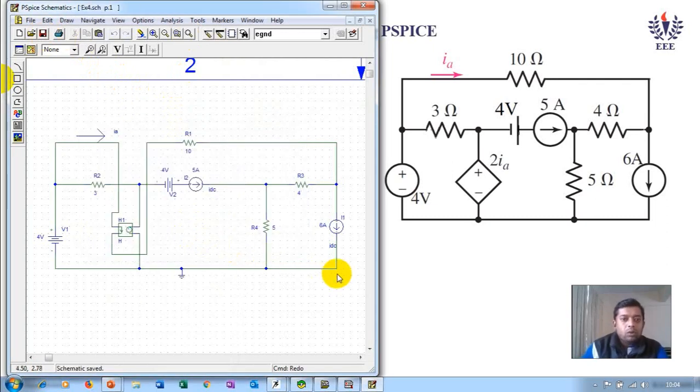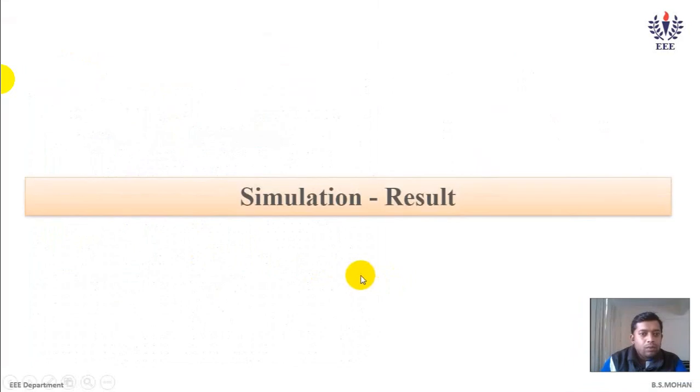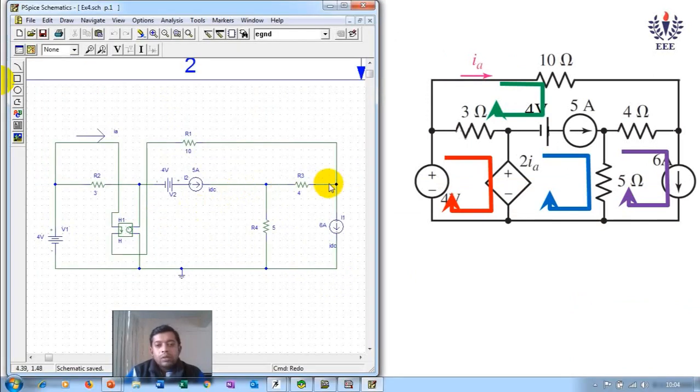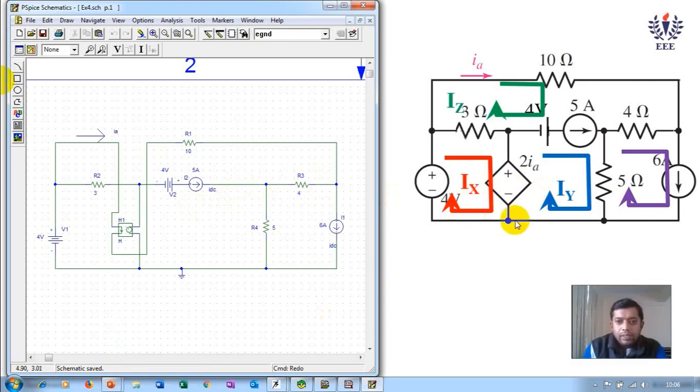Once you save the file, what all do we have to find? Right, so let's see. The typical values are for Ix, Iy and Iz. Now, where does one have to connect to find Ix, Iy and Iz? I think the red color is Ix, this is Iy, and this is Iz. So then how do we place the current markers? Now, which current is where? Where is current Ix flowing?